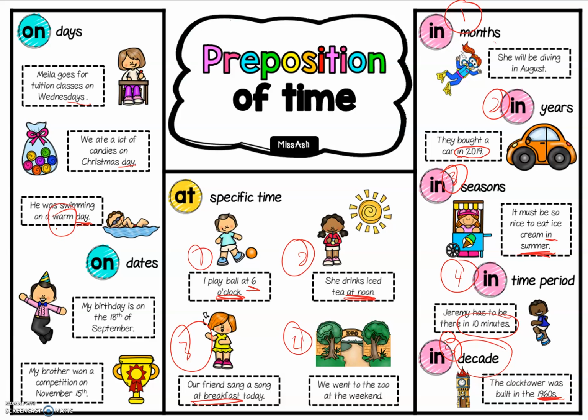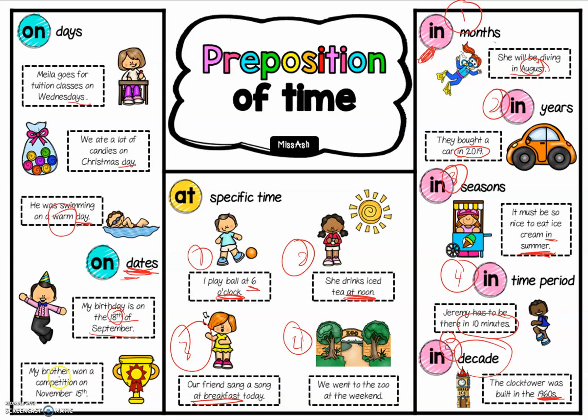All right, and the last keyword today is on dates. All right. This is a little bit tricky. We need to focus a little bit here, all right? So my birthday is on the 18th of September. Now, I said earlier, if you look at in over here, in August, this one is only the month. Now, over here, on dates here, it refers to the date, 18th of September. When we see the number, although it is with a month, we still use on because there is a date. There's a number there, all right?